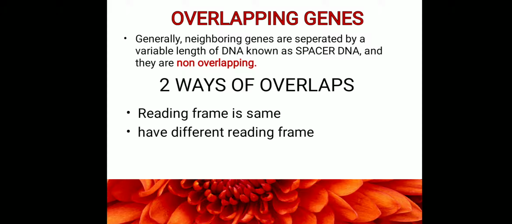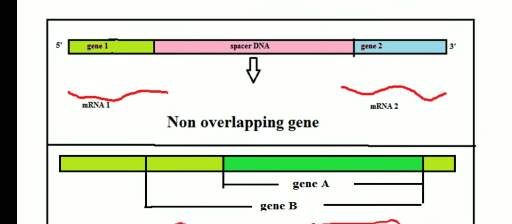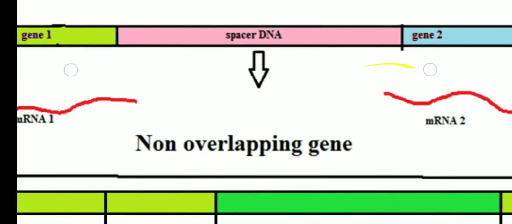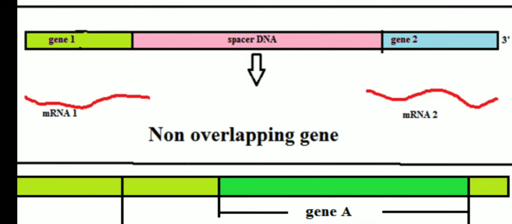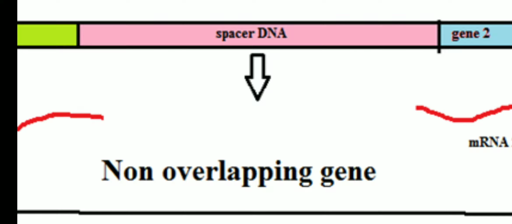But in between gene 1 and gene 2, there will be nucleotide sequences which will not code for any proteins, and such sequences we call spacer DNA. You can see in this image there is gene 1 and there is gene 2. In between gene 1 and gene 2, there is a variable length of DNA present, the pink region that you are seeing.